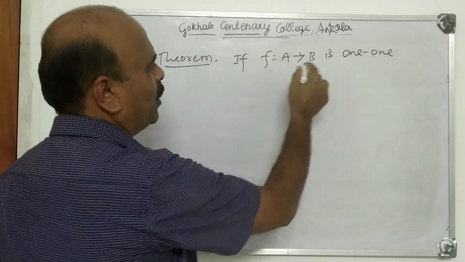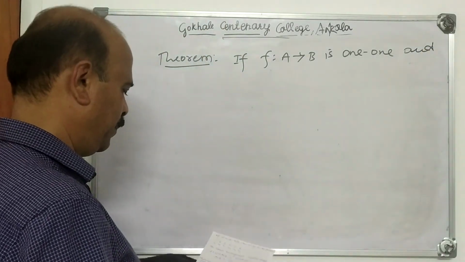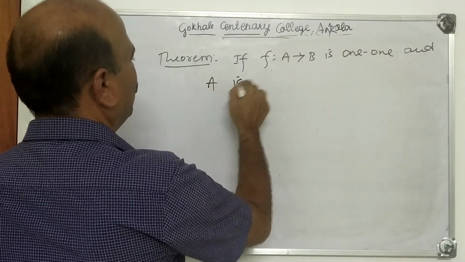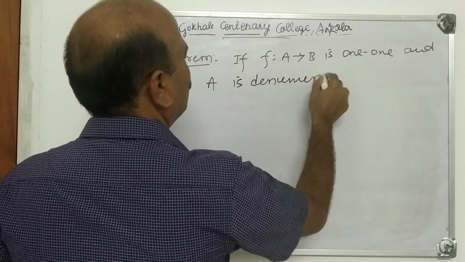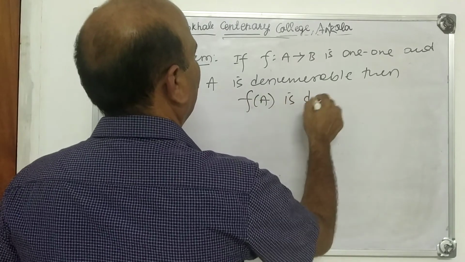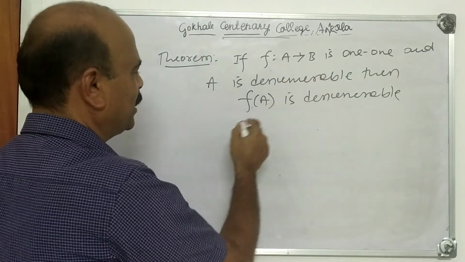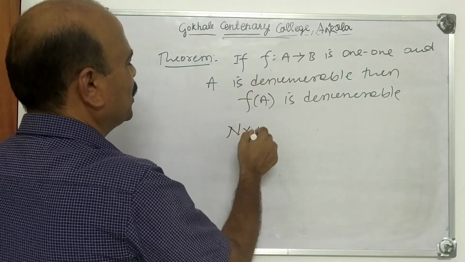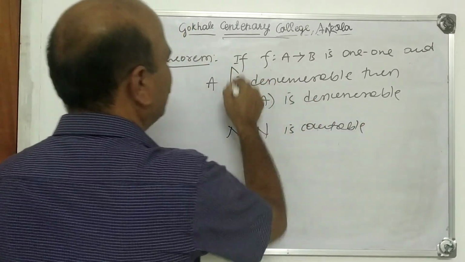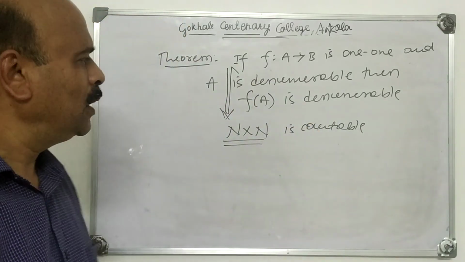The theorem is like this. If f from A to B is one-one and A is denumerable, then f of A is denumerable. Very important result. I will explain the proof of this in the next video. Using this, we can prove that N cross N is countable, and the proof becomes very easy.